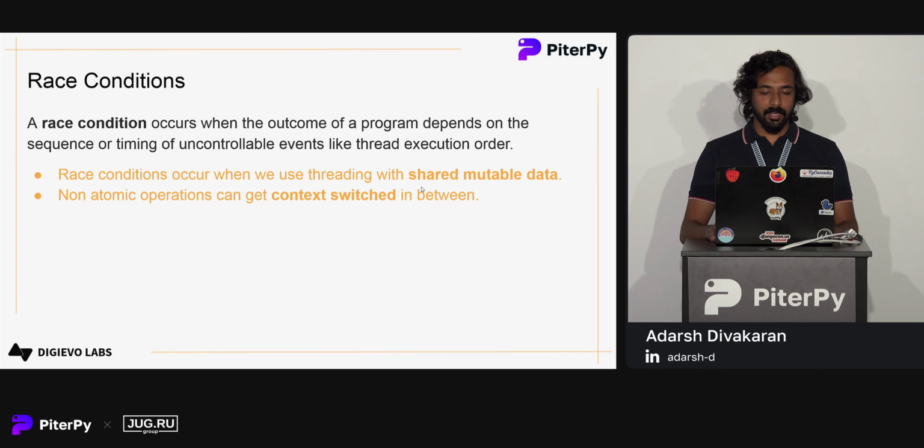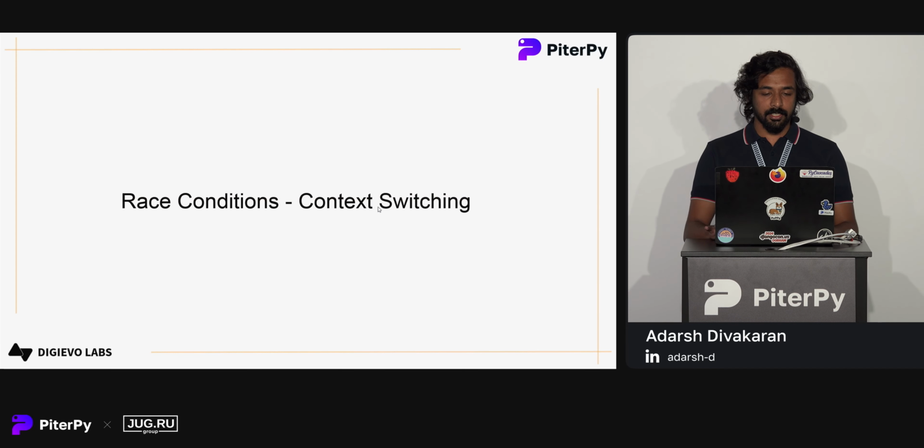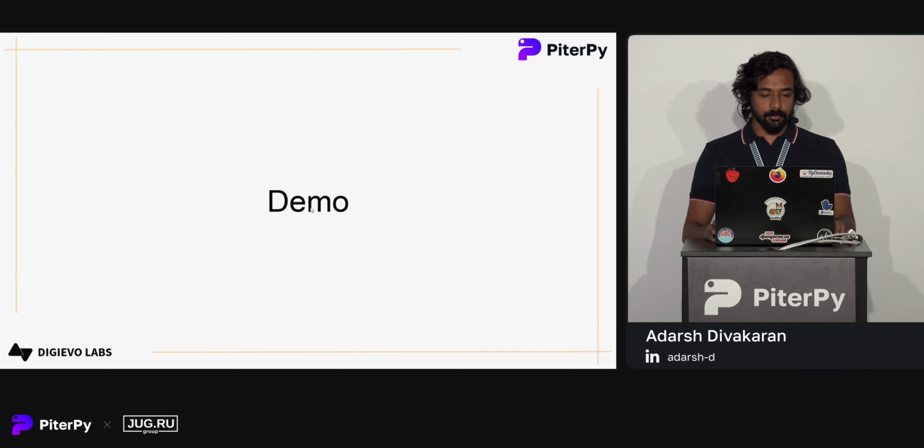So this happens when we use multi-threading and we have some shared mutable data. So we have some shared variable which is being operated on by multiple threads. And if an operation is non-atomic, like it happens in multiple steps, they can get context switched in between. One thread can pause its execution, and another thread can enter that section. So this is the concept of context switch. We have a demo for context switching also.